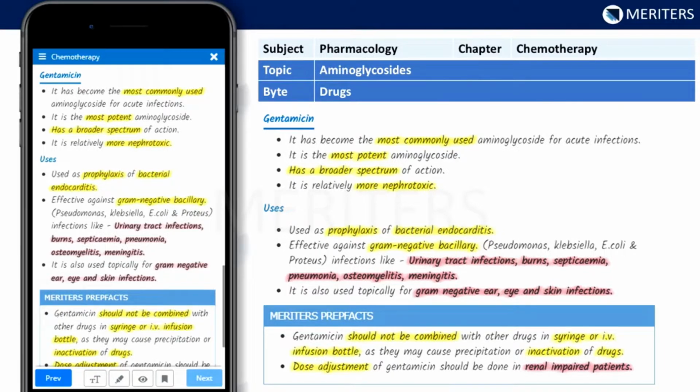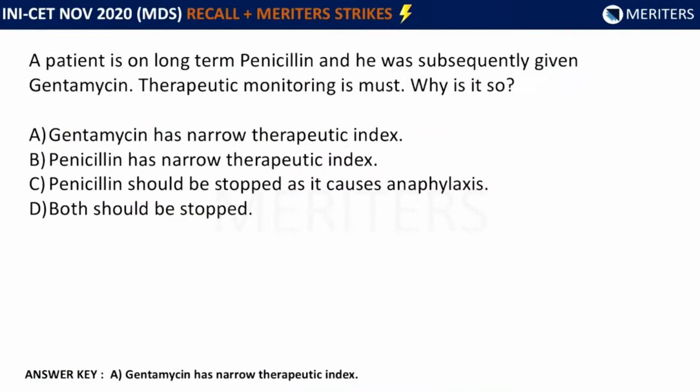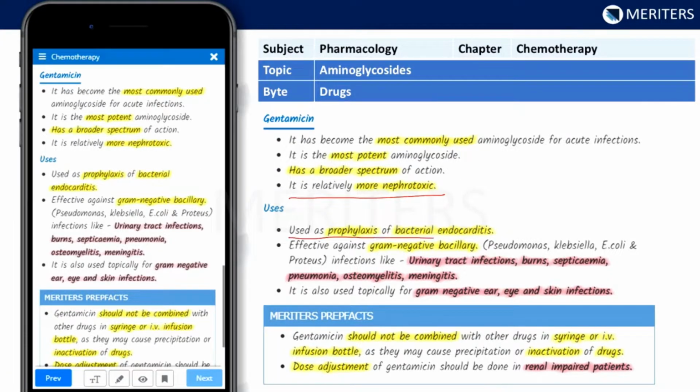What does this therapeutic index mean? The therapeutic index basically means the relative safety of a drug. So compared to penicillin, gentamicin is relatively not as safe to administer. And what are the uses of gentamicin? It is used in the prophylaxis of bacterial endocarditis. It is effective against the gram-negative spectrum, and it is also used topically for gram-negative ear, eye, and skin infections.